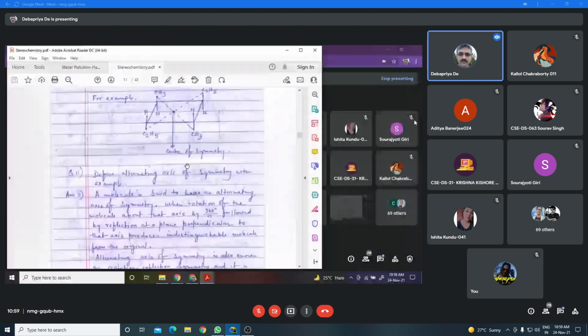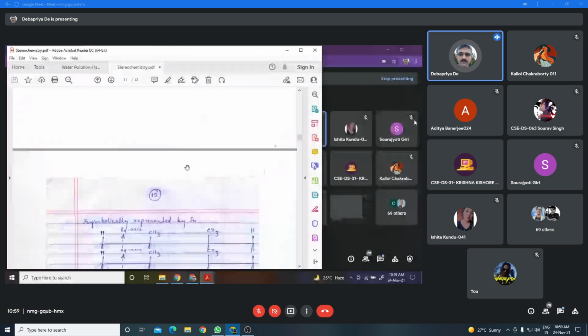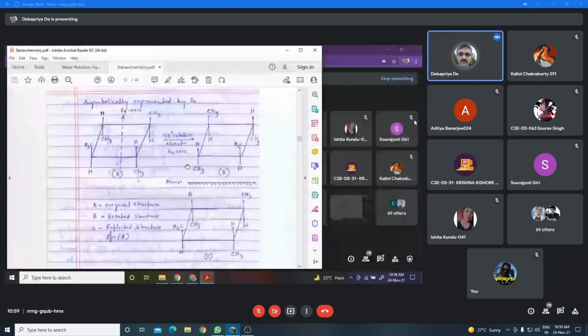Very good. Now I shall discuss another type of symmetry that is called alternating axis of symmetry. Try to understand this thing. Suppose here also we have taken a compound, a cyclobutane ring, which is a 4-membered ring.